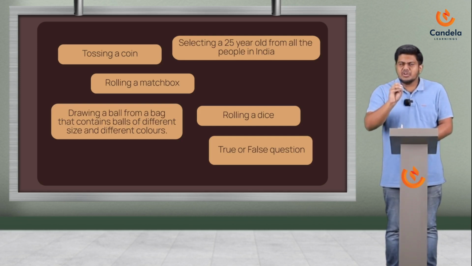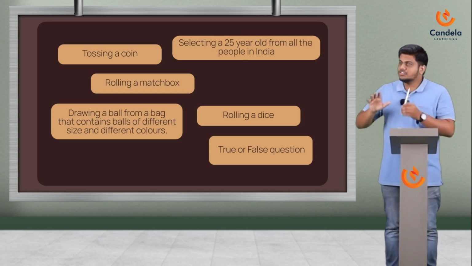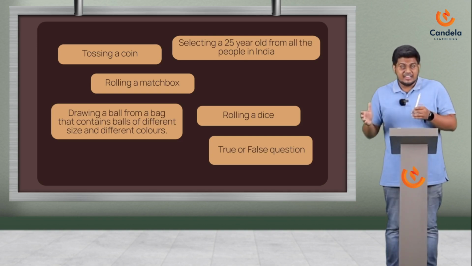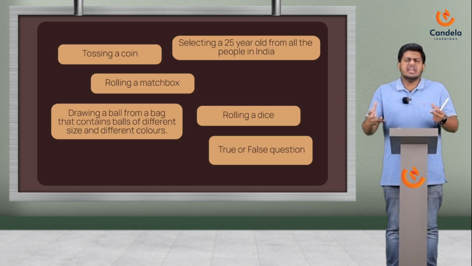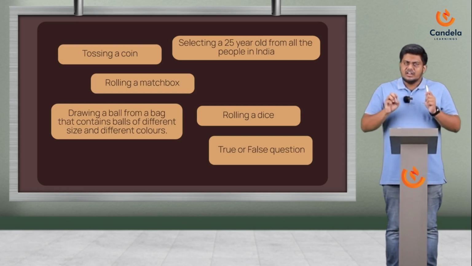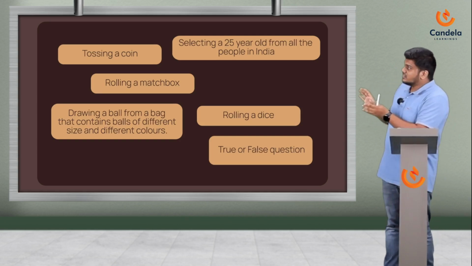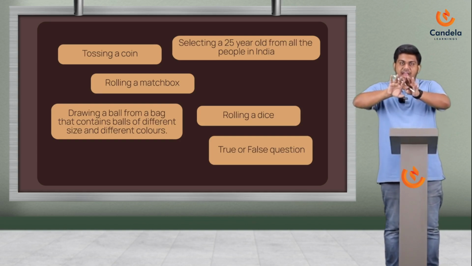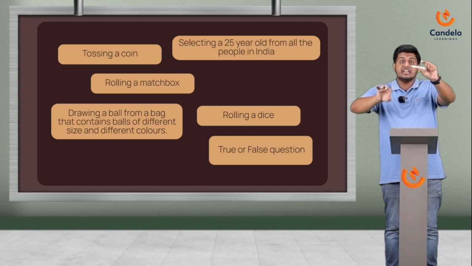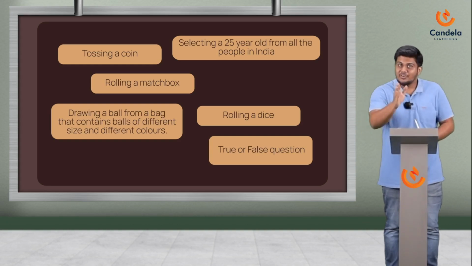If you don't, I'll give you a quick hint and then I want you to just make a good guess. Equally likely means the chance for happening of all the outcomes is equal. Not equally likely means the chance for getting each of the outcomes is not equal. That's it. Now, you don't have to know any formula, just use your logic, look at these things, take 10 seconds to do this and classify them into equally likely and not equally likely. Do it right now.